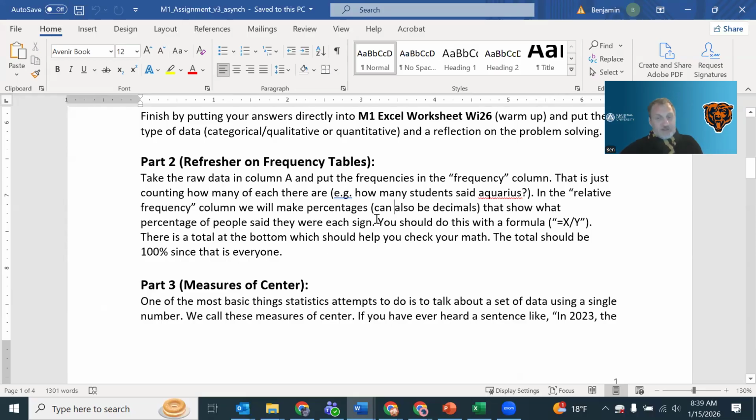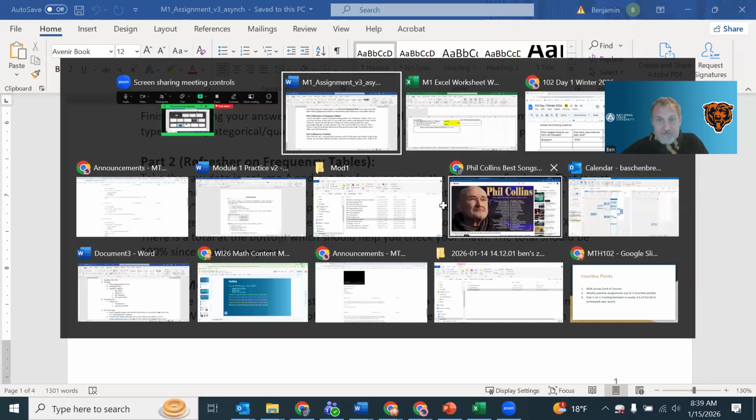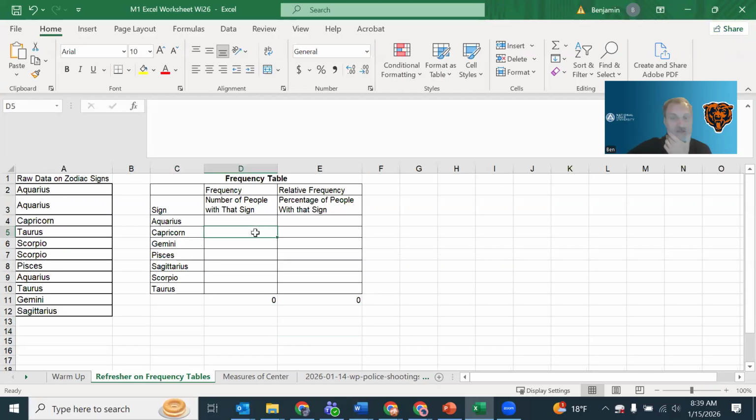So the refresher on frequency tables is that the frequency table is a way of organizing data, right? So it's like a first step. We've collected the data, now we're going to organize it. And so what I did is I took a previous class's information. We have these different zodiac signs, and I'm going to figure out how many of each one there are.